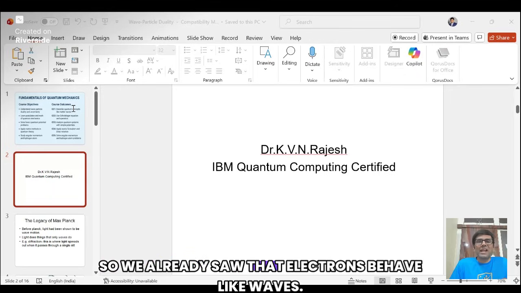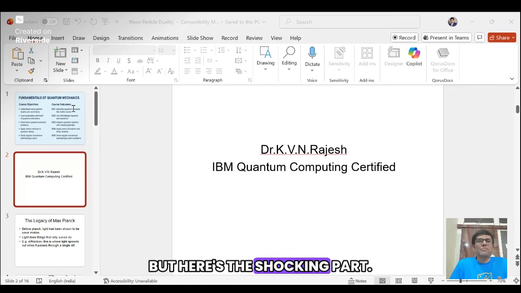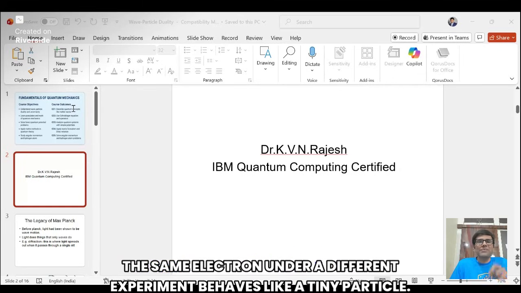So we already saw that electrons behave like waves, they diffract, they interfere, they create patterns just like ripples on water. But here's the shocking part: the same electron under a different experiment behaves like a tiny particle.